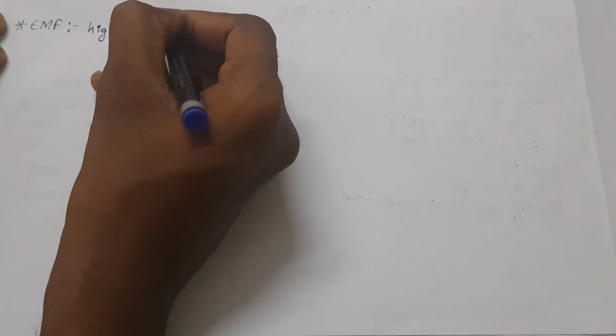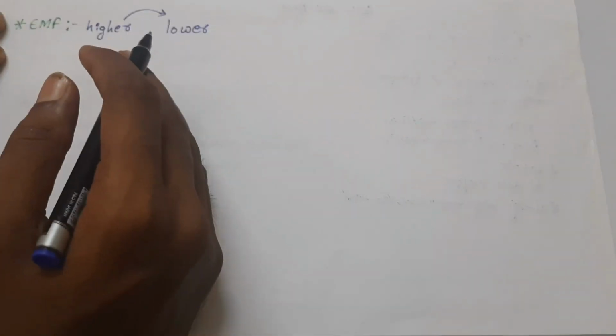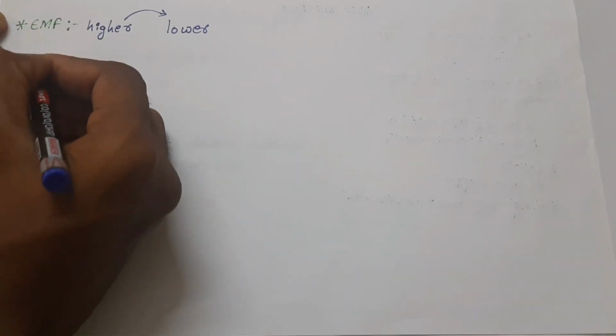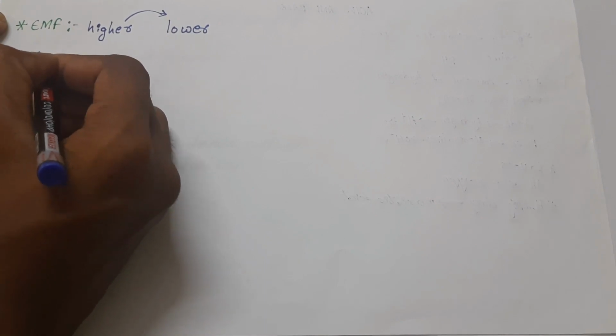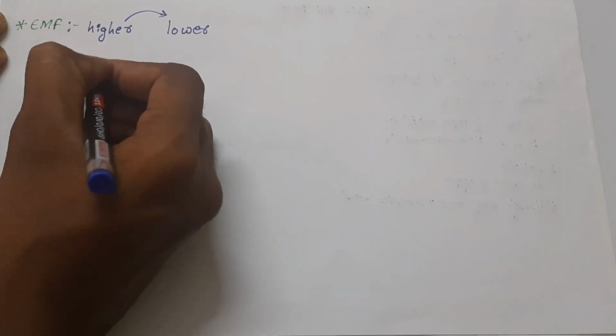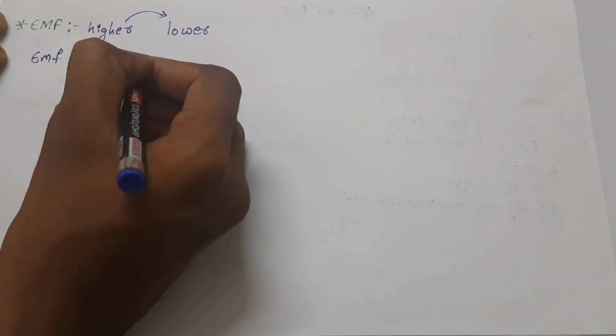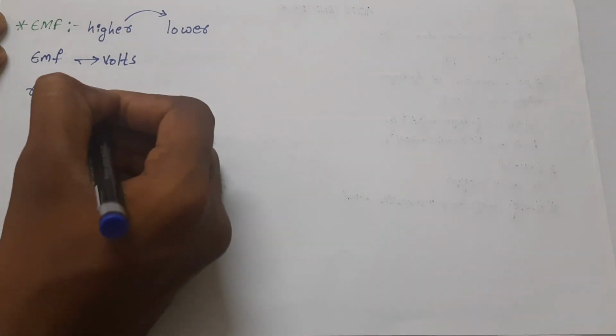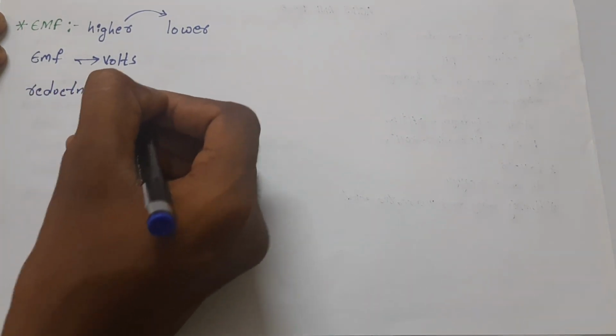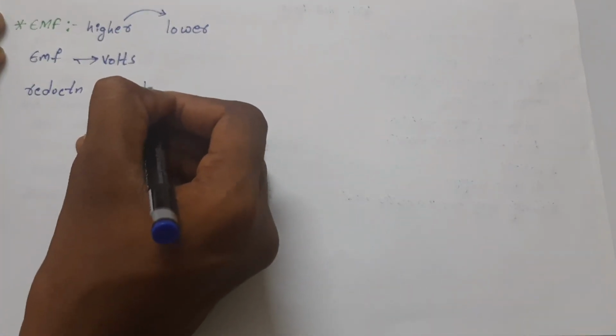This EMF value is measured in volts, and the EMF of a cell is the difference between the reduction potential and the oxidation potential.